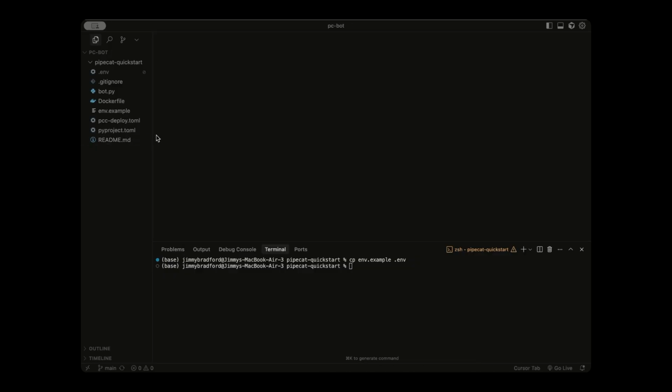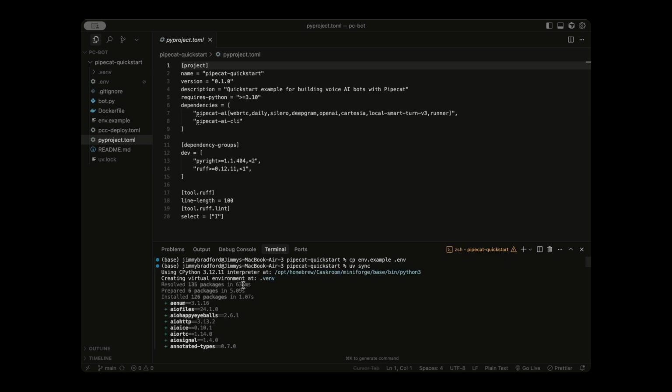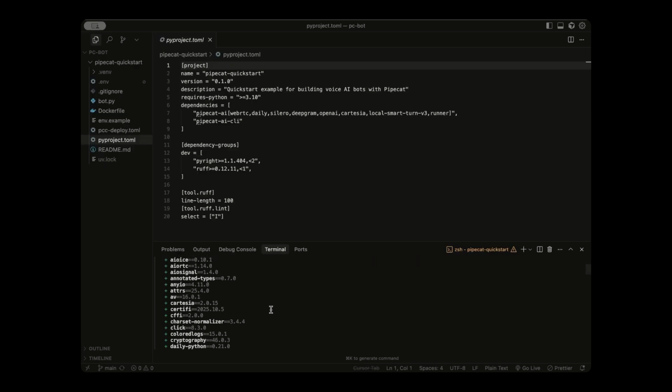All right, the next step is we have to install our dependencies and necessary packages. So in this pyproject.toml, this file actually tells us all those packages and dependencies that we need to download. And we can do that by running a simple command, which is uv sync, like so. And what that did is it created a virtual environment at .venv, and it says here installed 126 packages. So a lot of these are plugins that we're going to be using. So we can scroll down, we see Cartesia, we can keep going, Deepgram, and different things we need, FastAPI, and a lot more useful packages.